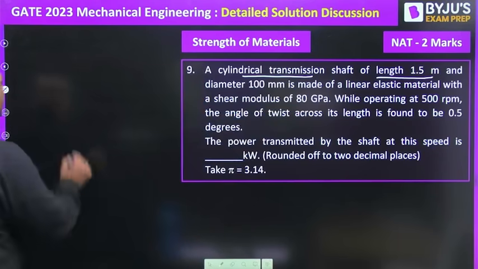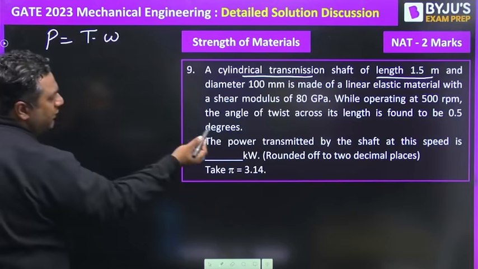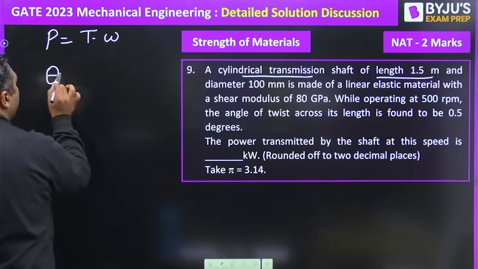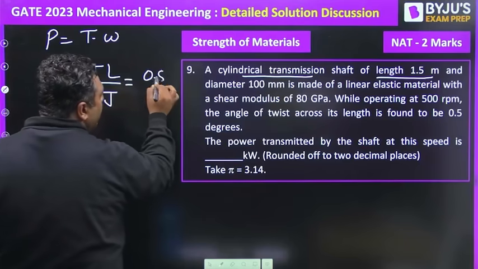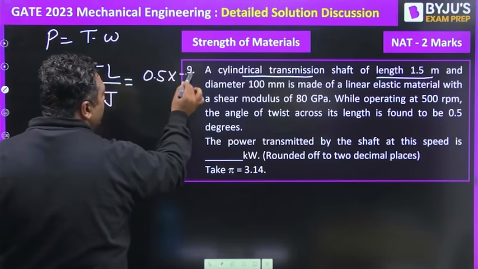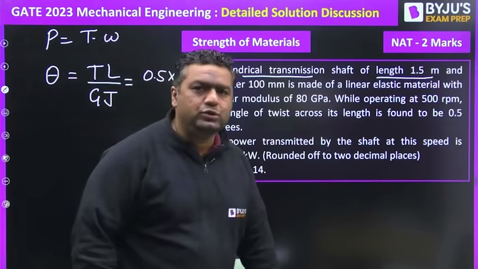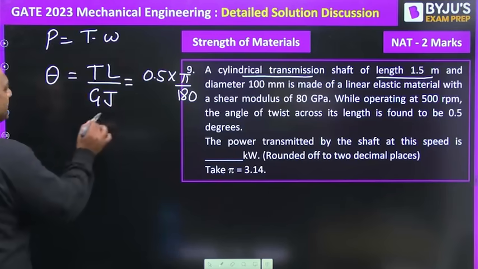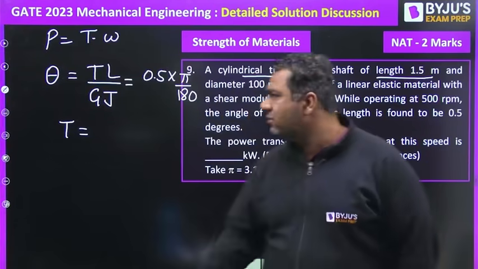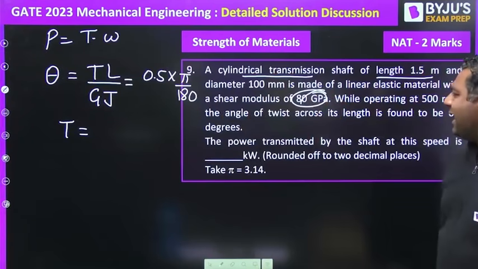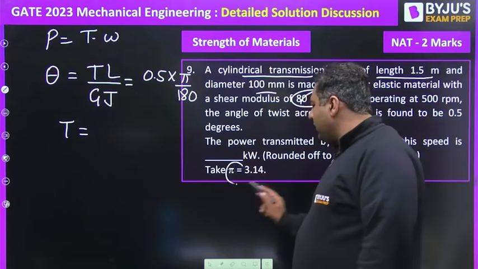You need to find out the power. You know power is given as T into omega. And they have already mentioned the theta value. Theta is TL by GJ. This value is 0.5 degrees. We will be converting it into radians because whenever theta comes without sin or cos, we need to take the values in radians. Taking that into radians, you will be getting the value of torque because all other values are given to you. G is given as 80 GPa and diameter is also given. Everything is given, even the pi value is mentioned.